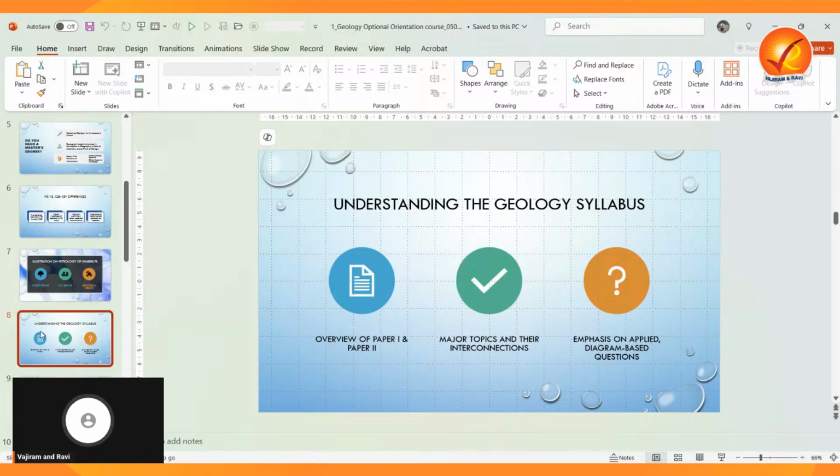Okay, now petrology. Paper 2 delves into mineralogy. Then we are having petrology. Again, the petrology is divided into igneous petrology, sedimentary petrology and metamorphic petrology. Then we are having economic geology. Under economic geology we are having water, ore geology, mineral exploration and mining geology. And certain applied fields like hydrogeology, remote sensing, then environmental geology. So these are the things.